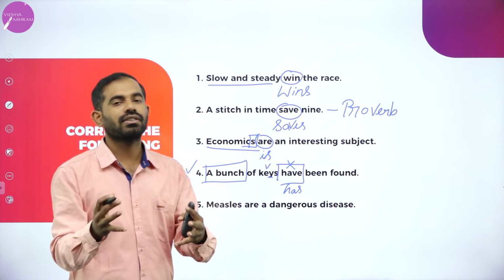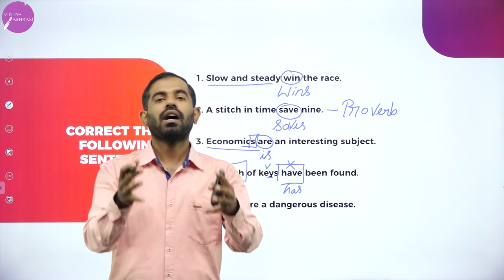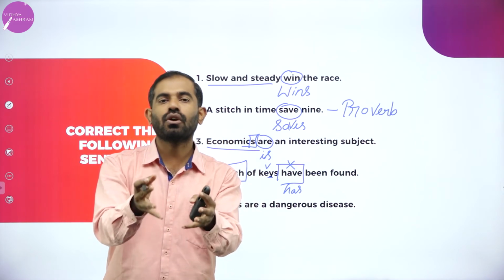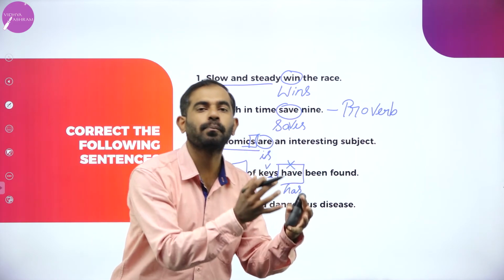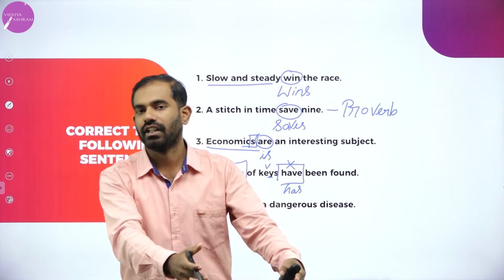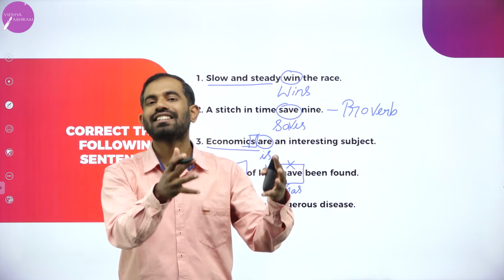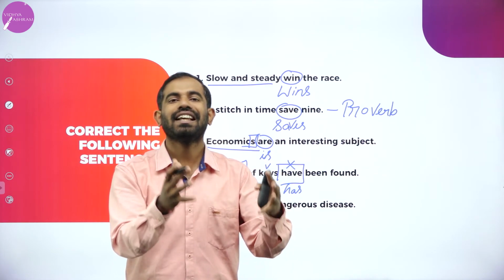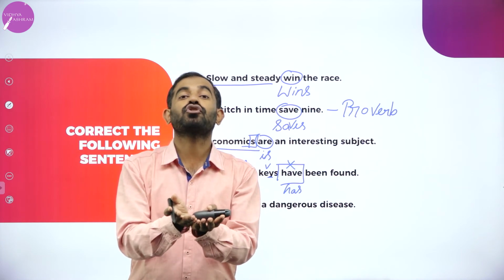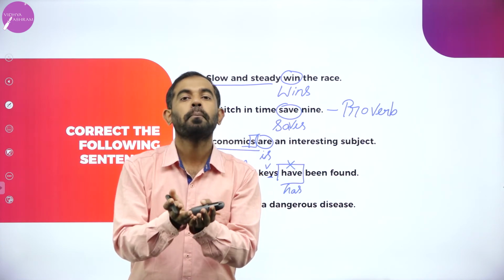For example, let us say you are carrying a box. A box is singular. You don't know what is there inside the box. You open the box and you see a lot of chocolates in it. So chocolates is plural, a box is singular. We are talking about the box. A box of chocolates is missing.